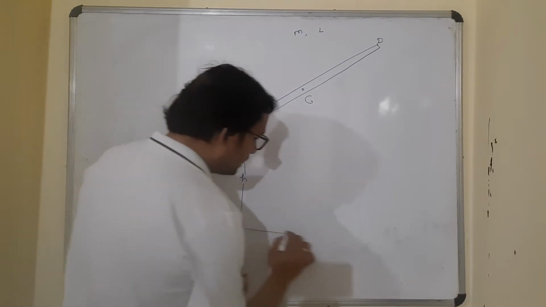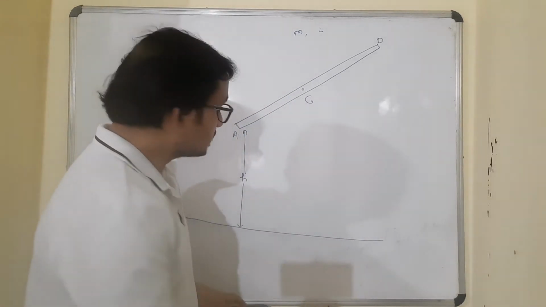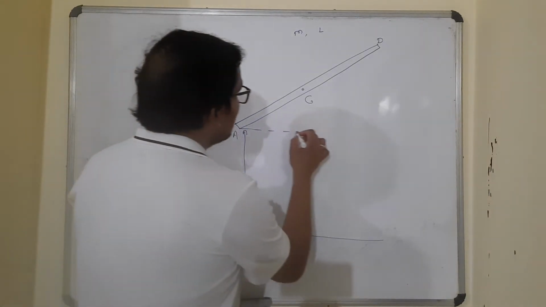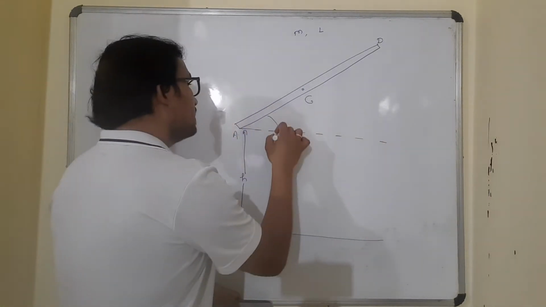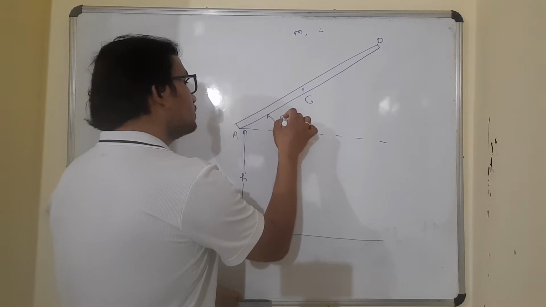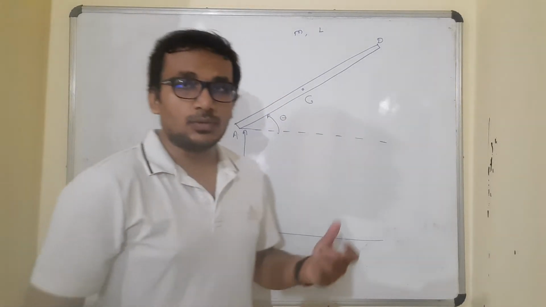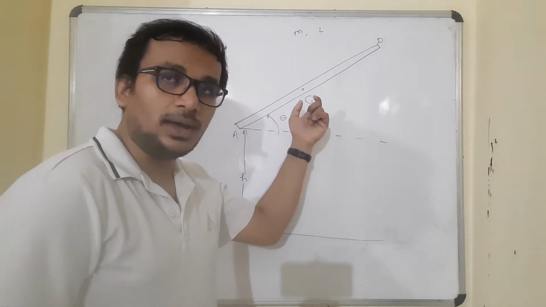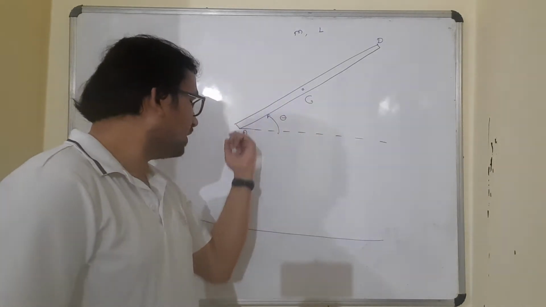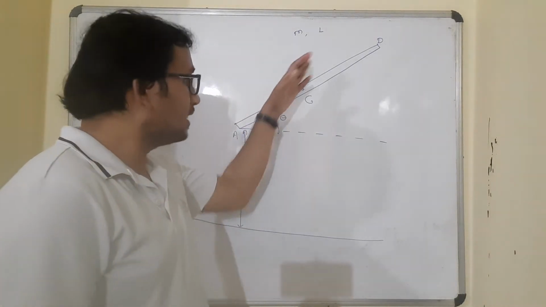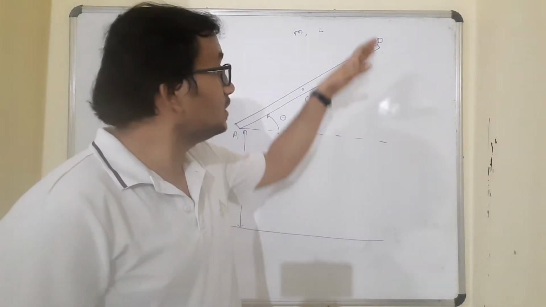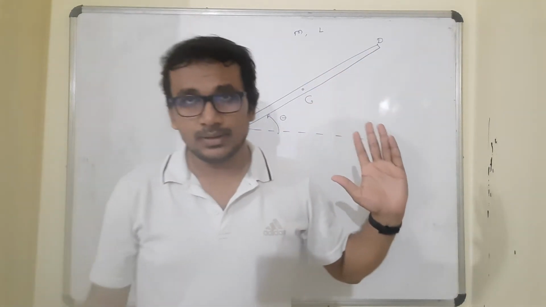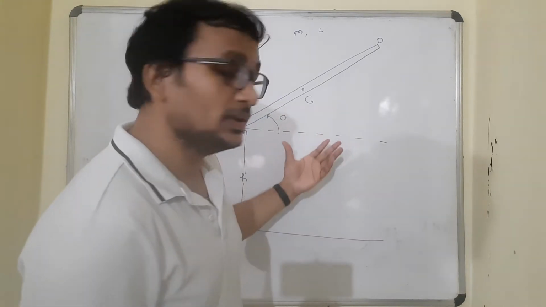Get the question very clearly. This lower end A is at height h from the horizontal ground, and this rod is making an angle theta with the horizontal at this moment. So what is happening here? A man is holding this rod. Suppose you are holding this rod by your hand, such that this lower end is at a height h from the ground. It makes an angle theta with the horizontal. It's a uniform rod of mass m and length L. As you can see in the figure, it is absolutely clear what information is given in the question.